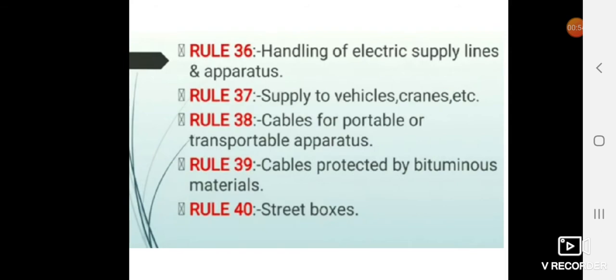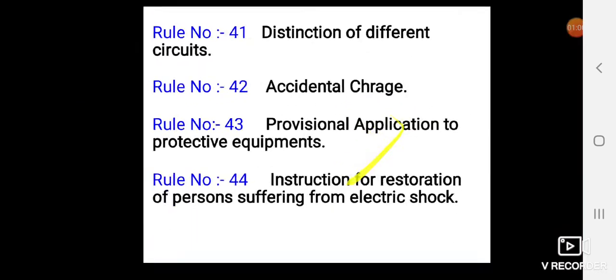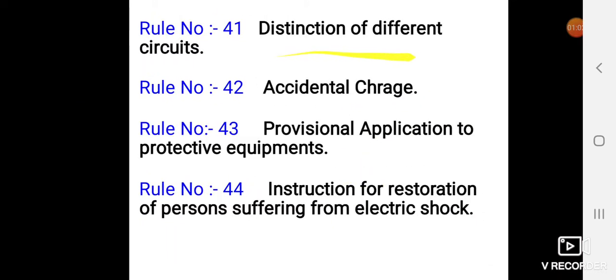Now, next is rule number 41, distinction of different circuits.